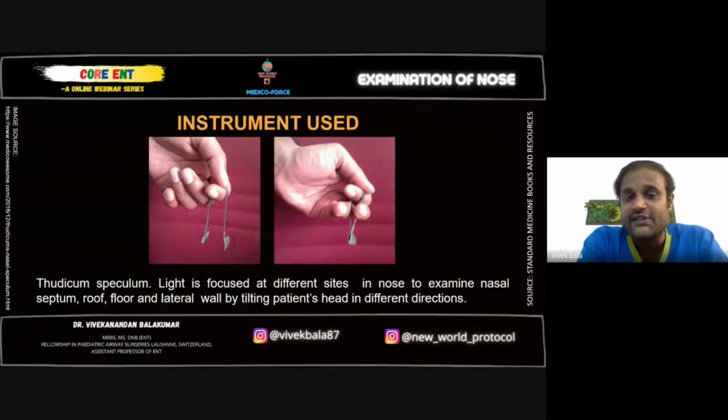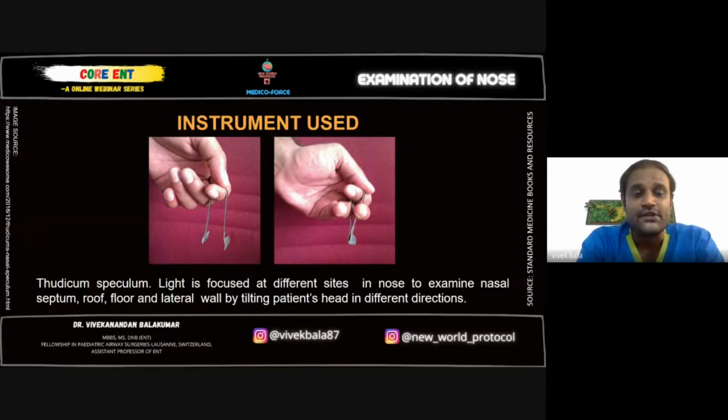While closing, insert the instrument into the patient's nose and release it. Once you release, you get this amount of gap. So this is what you see. Once you're done inspecting, close it the same way and then take it out. Don't pull it out just like that. If you do that, you might injure the mucosa and the patient may bleed during your examination. And remember, guys, if the patient has bleeding during your examination, that's a minus mark for you. That goes in for negative marking.